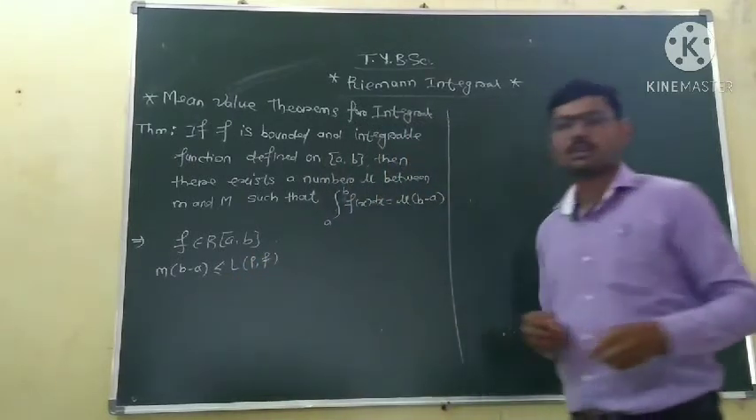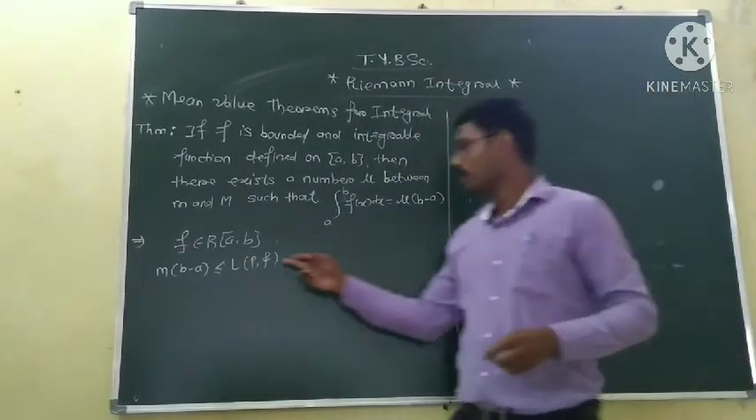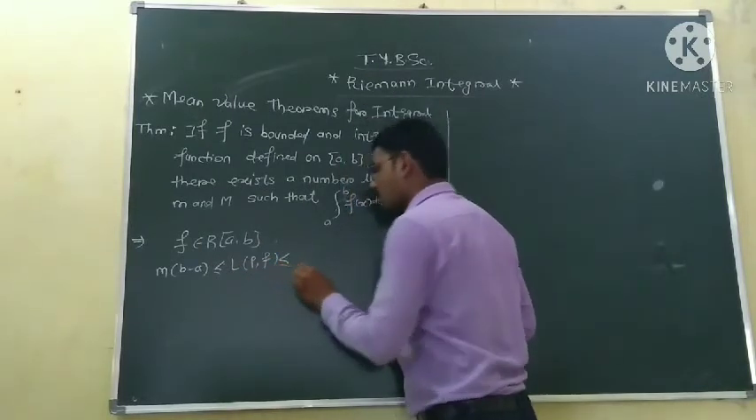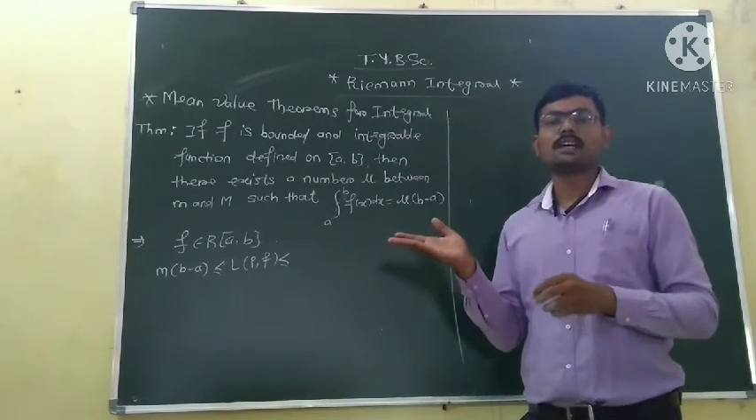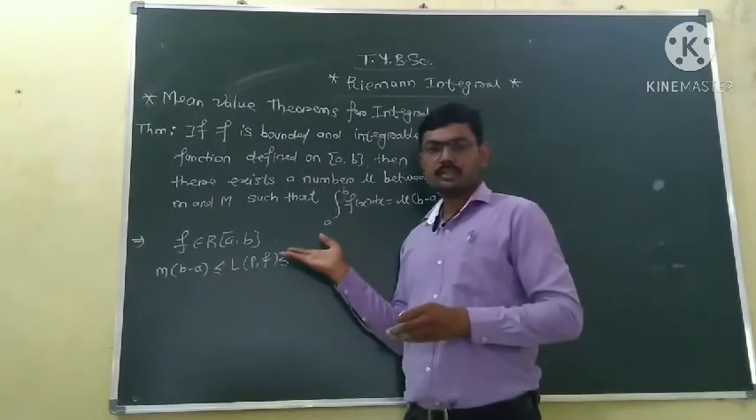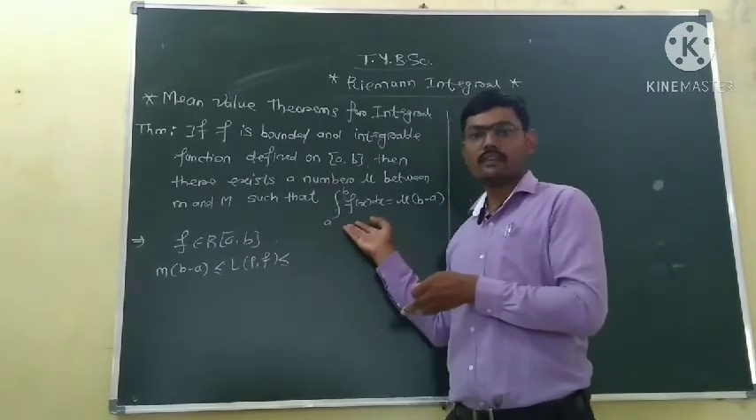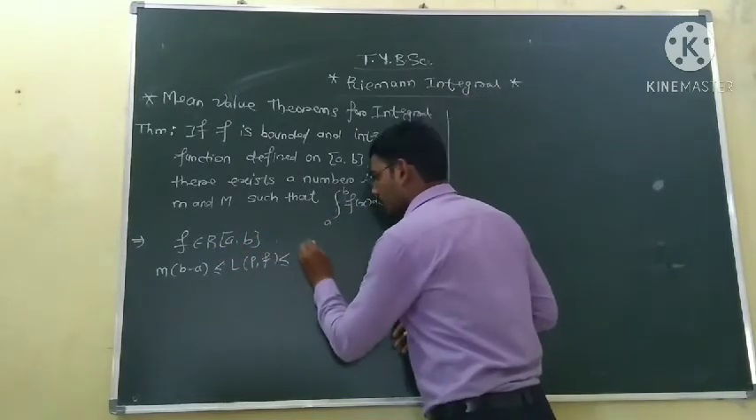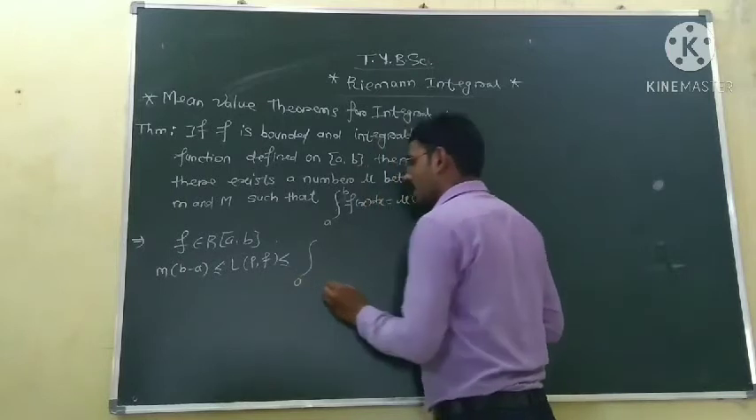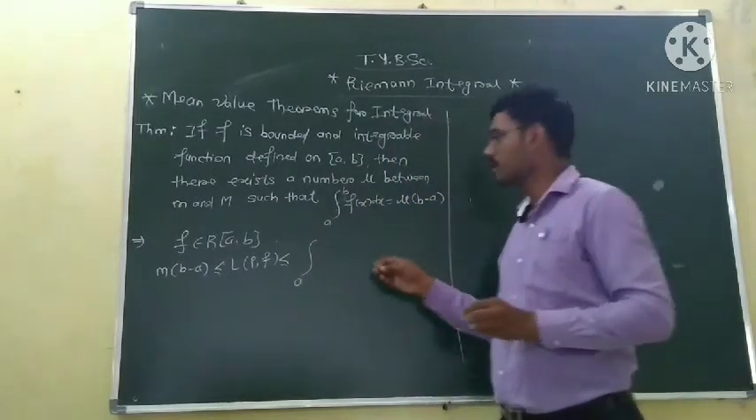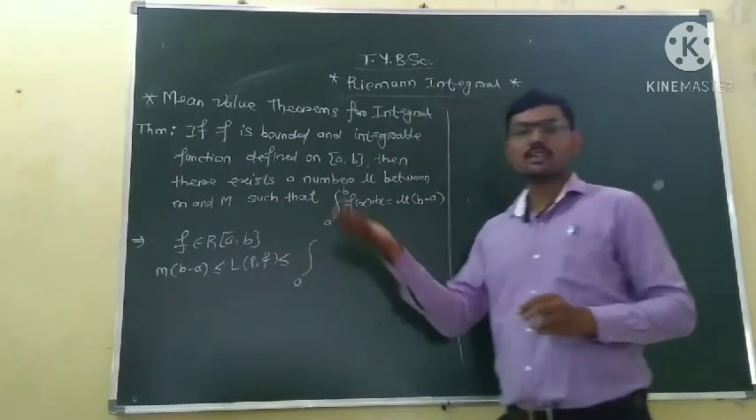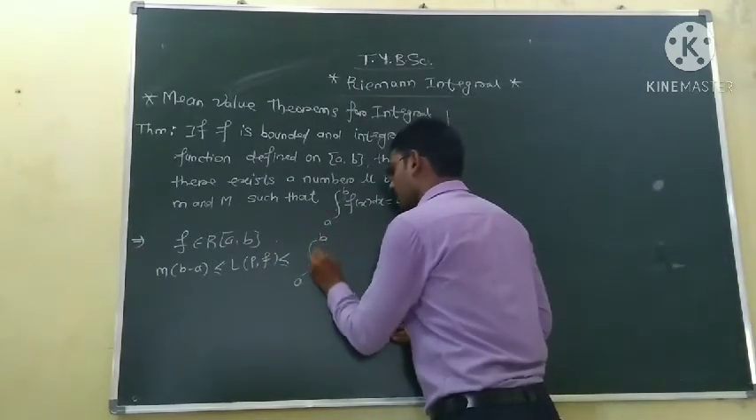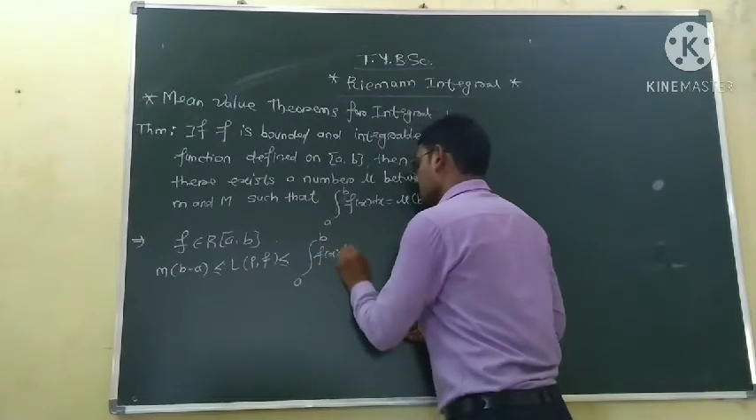the lower sum of the function corresponding to any partition P. The lower sum is always less than or equal to the lower integral, but here the lower integral is equal to the upper integral, which is equal to the integral of the function, because the function is Riemann integrable. So the lower sum is less than or equal to the integral directly. We don't write lower integral here because the function is integrable. So the lower integral is equal to the upper integral, which is equal to just the integration, the integral of the function.